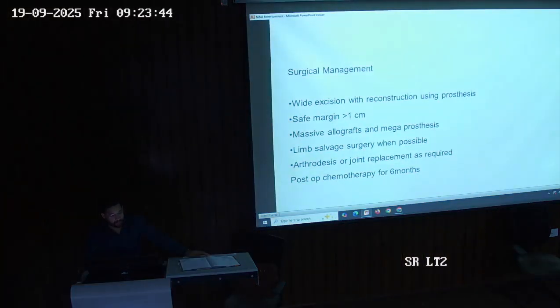In these cases, massive allografts and megaprosthesis may be required. Limb salvage surgery should be done when possible. As much as possible, we try to save the limb. Arthrodesis or joint replacement can be done as required, and post-op chemotherapy is given for 6 months.